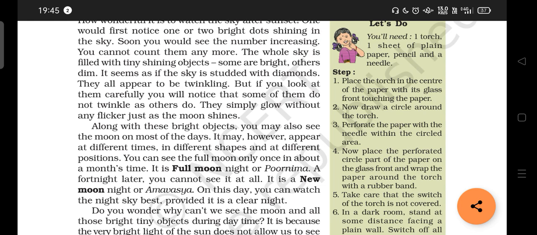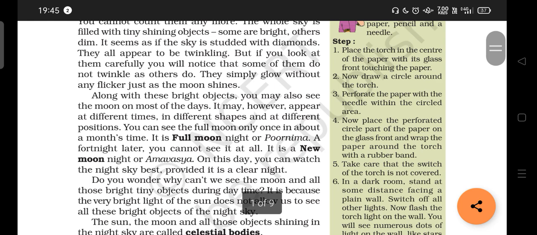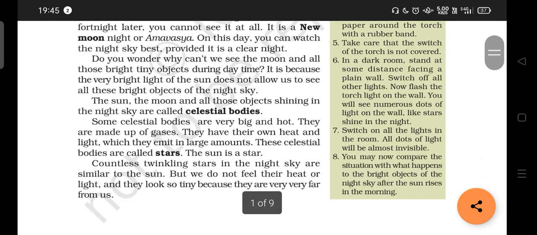The sun, the moon, and all objects shining in the night time, we call them celestial bodies. What do we call them? Celestial bodies. I repeat, the sun, the moon, and all those objects shining in the night sky, we call them celestial bodies. Now, some celestial bodies are very big and hot. They are made up of gases. They have their own heat and light, which they emit in large amounts.